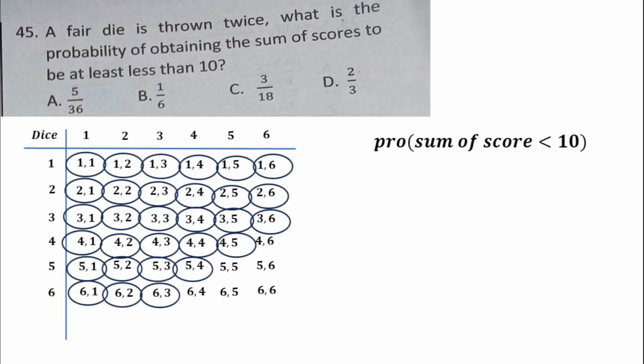That means that should give us 30, because if you count all these favorable ones, there's 30 out of 36. And the question says at least less than 10. So if you reduce that, it should give us 5/6.